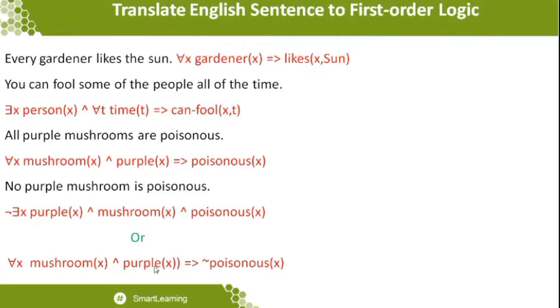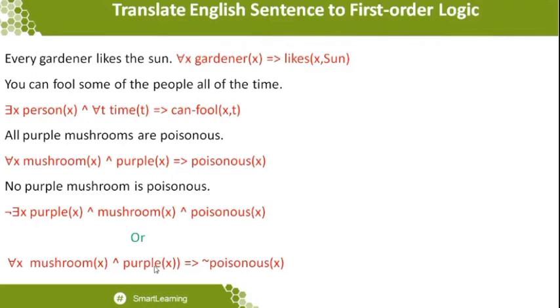That's why we write it as an implication statement, can fool of x comma t, where x represents the person and t represents the time. Here the time represents all of the time. Once you write this kind of statement, you give some kind of partition to every statement.